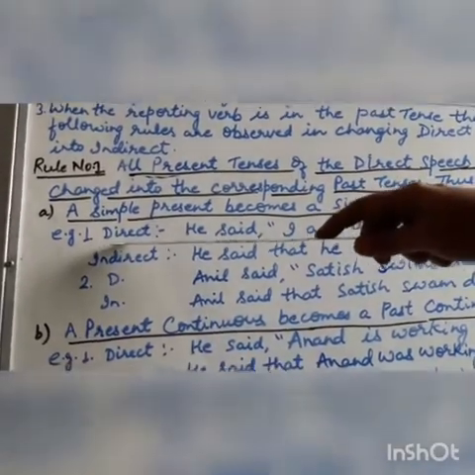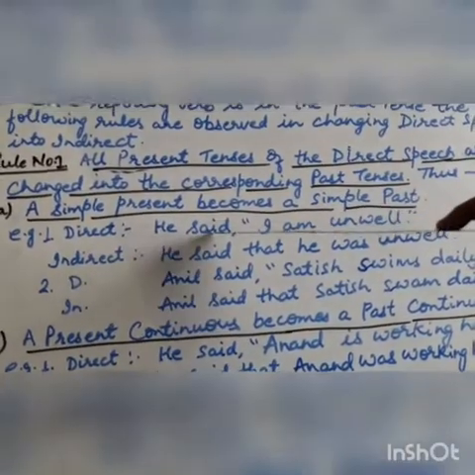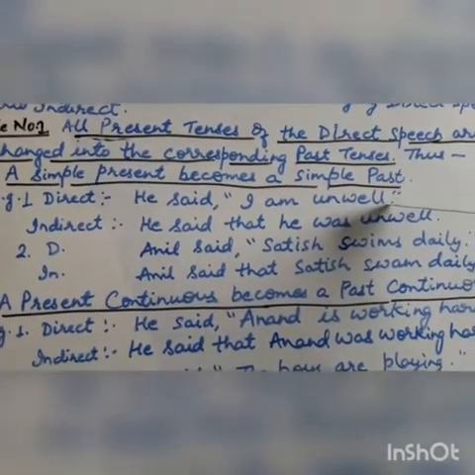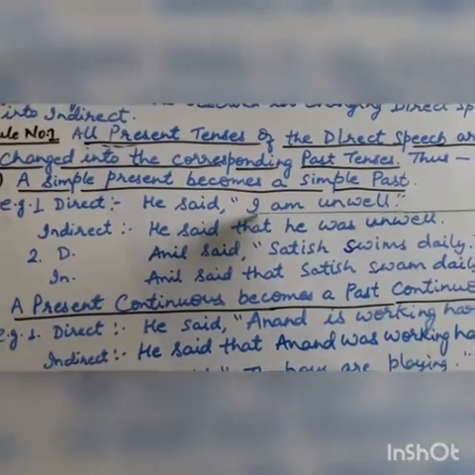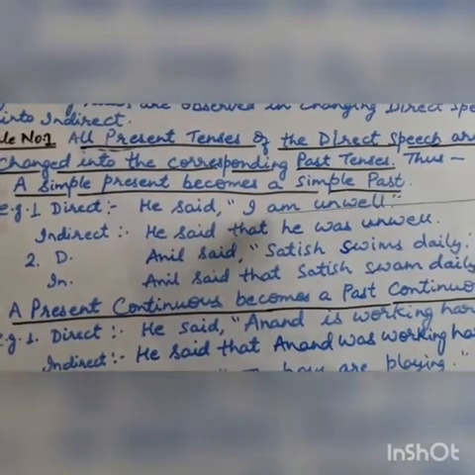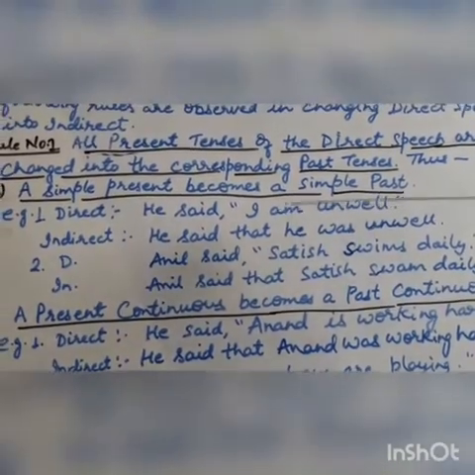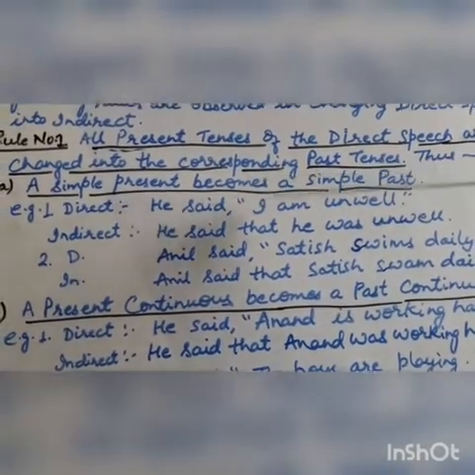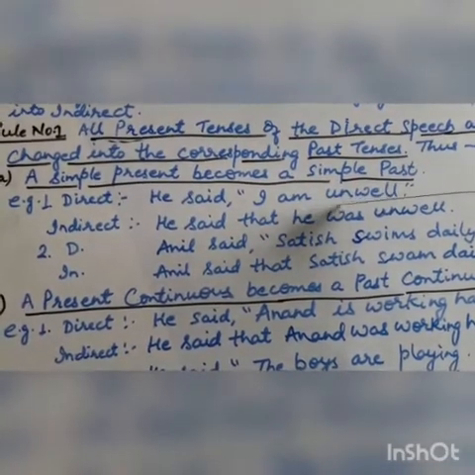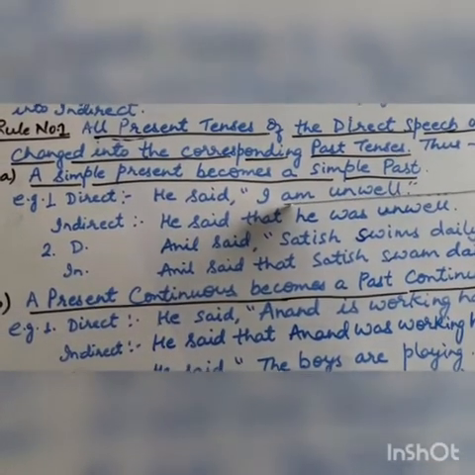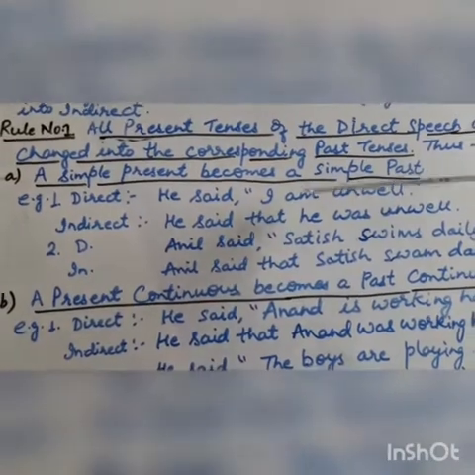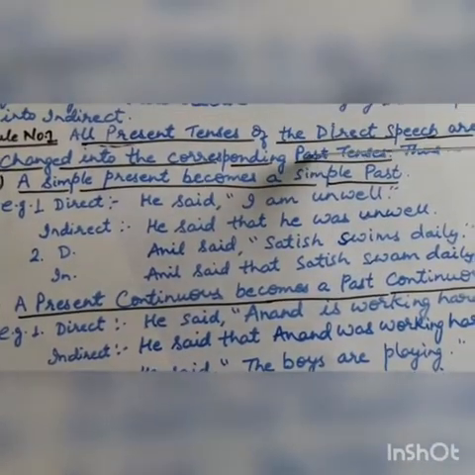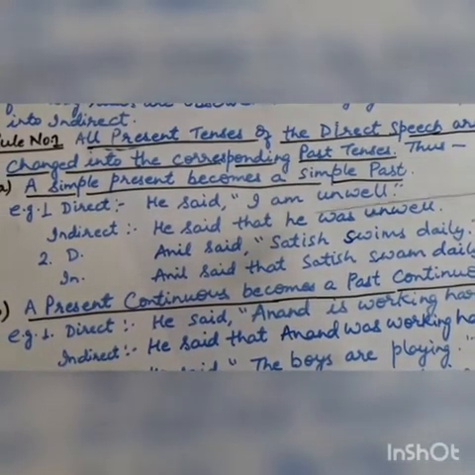See the example in direct speech. He said, "I am unwell." How did you come to know that it is in simple present tense? You have to look at the reported speech and the reporting verb also. The reporting verb is in past tense and the reported speech is in simple present. I am, am is used in simple present tense. So when you convert this into indirect, you will use the verb in simple past only.